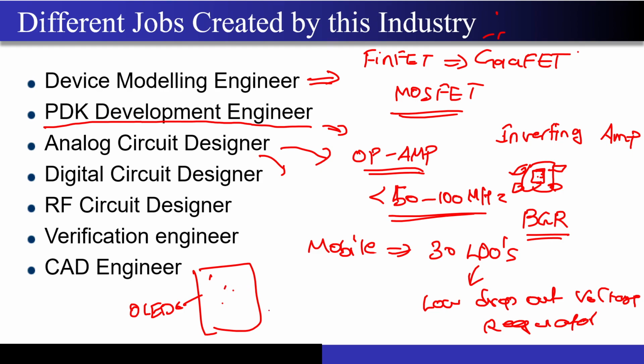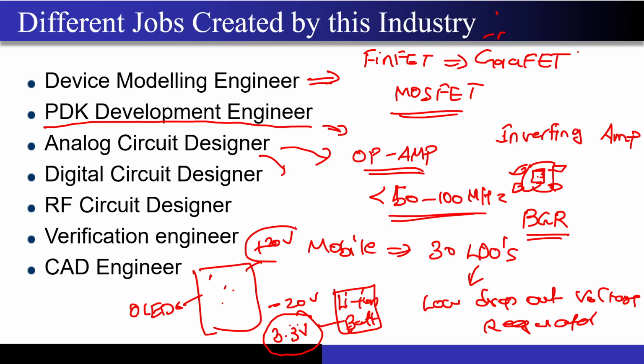Now this display needs a supply. It needs a supply of maybe plus 20 volts and minus 20 volts. But I just have one lithium ion battery in my mobile which can give me how much? 3.3 volts. Now it is my job to generate this plus 20 and minus 20 volts from this 3.3 volts itself. I don't care how I do it, but I have to do it very efficiently. I don't want to burn a lot of power, or else the customer will complain that my phone is not lasting long, its battery is very poor, right? So I have to take care of this.